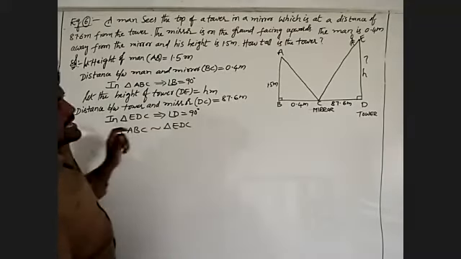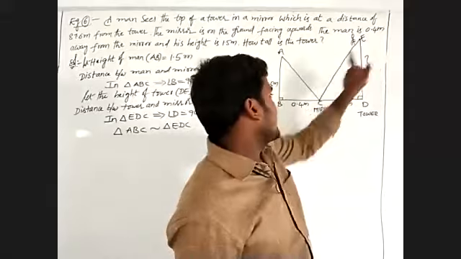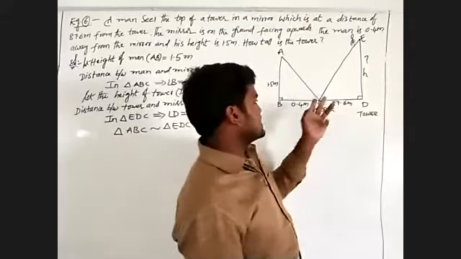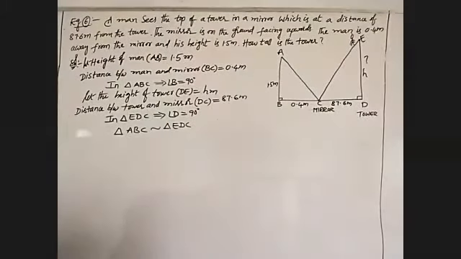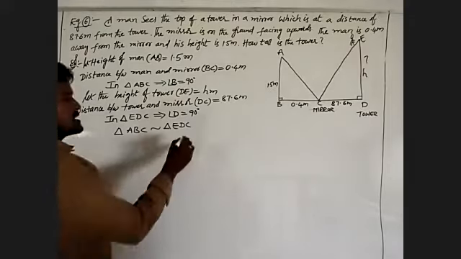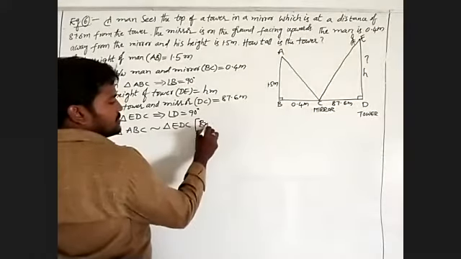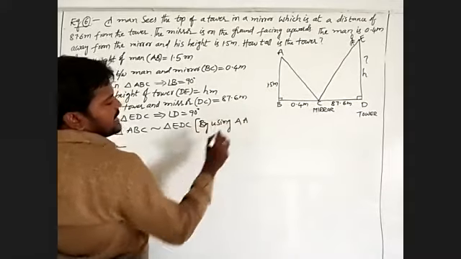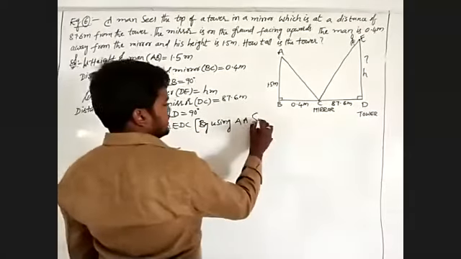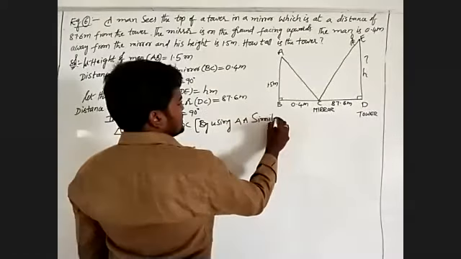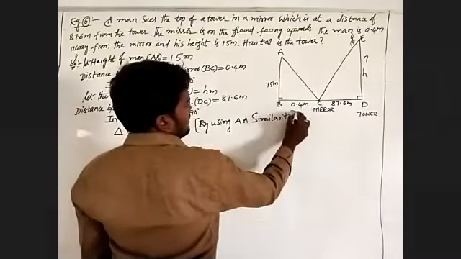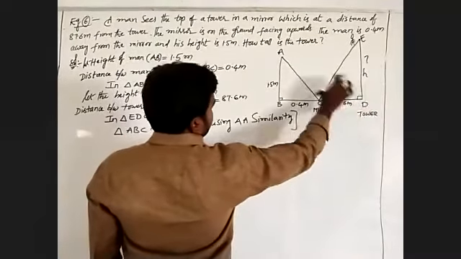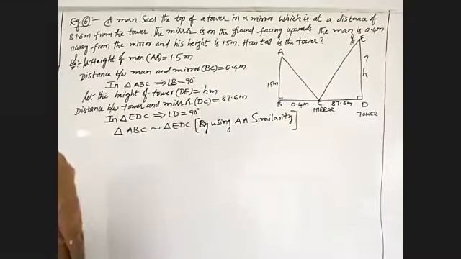Angle A equals angle E, and C is a common angle of both triangles. By AA similarity.